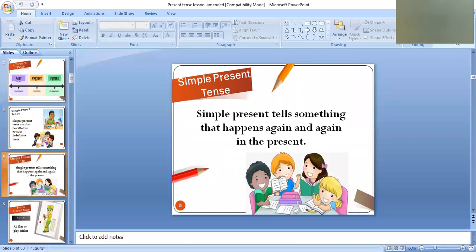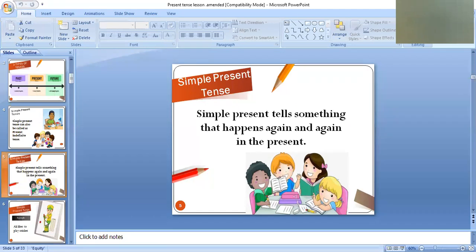Simple present tense tells something that happens again and again in the present time. Our regular actions come in this category, things we do every day. For example, she likes singing. My mother cooks delicious food. So all the actions, all the things we do every day, we use simple present tense for them.